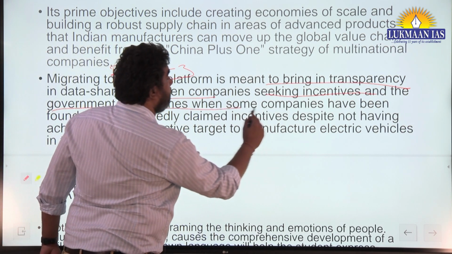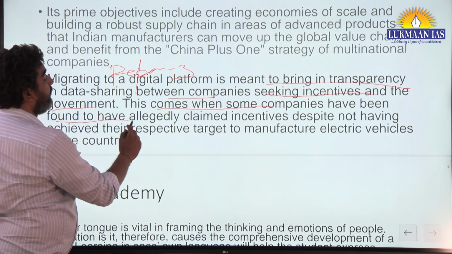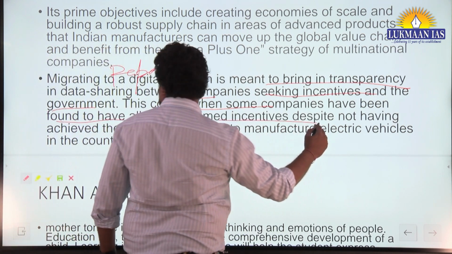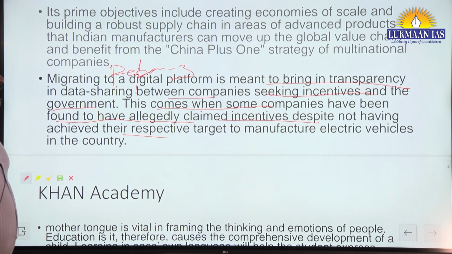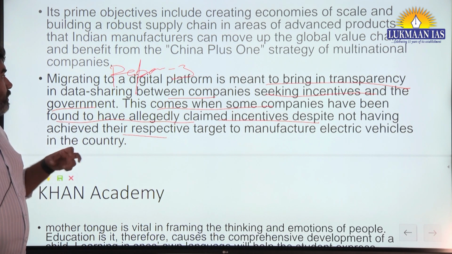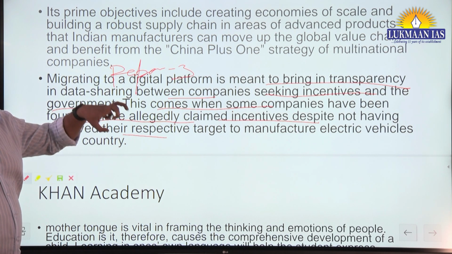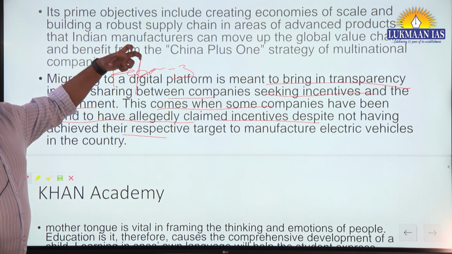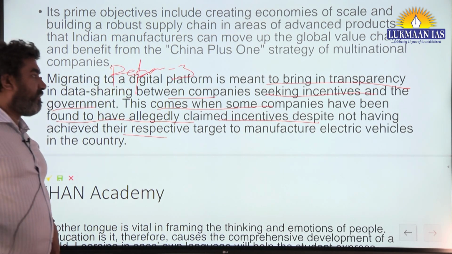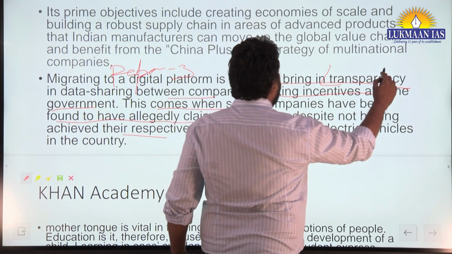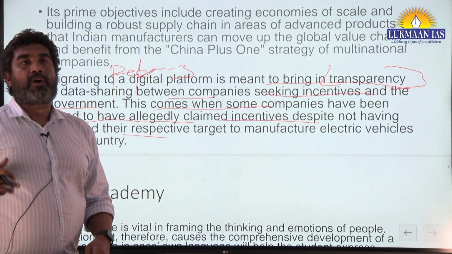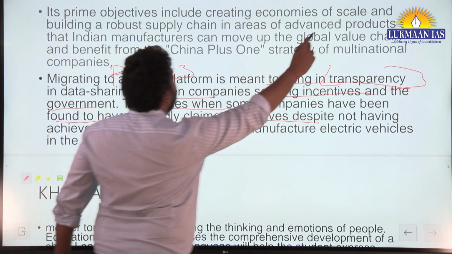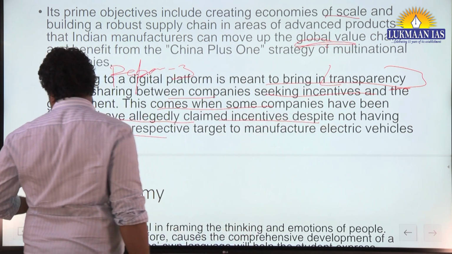This comes when some companies have been found to have allegedly claimed incentives despite not having achieved their respective target to manufacture electric vehicles in the country. So, the Production Linked Initiative can help in sharing the data as well as bringing transparency. Okay, so this was the purpose of it, to improve the global scale and global value chain.